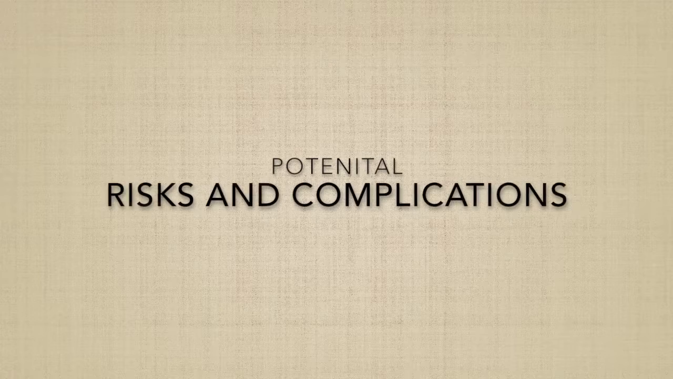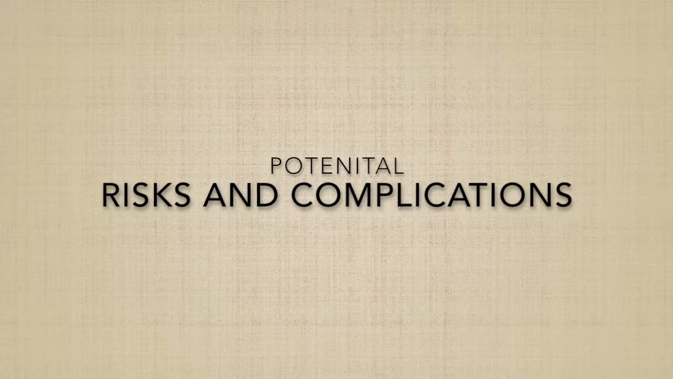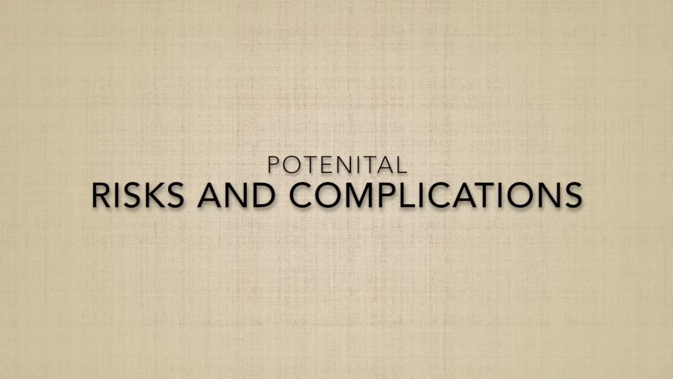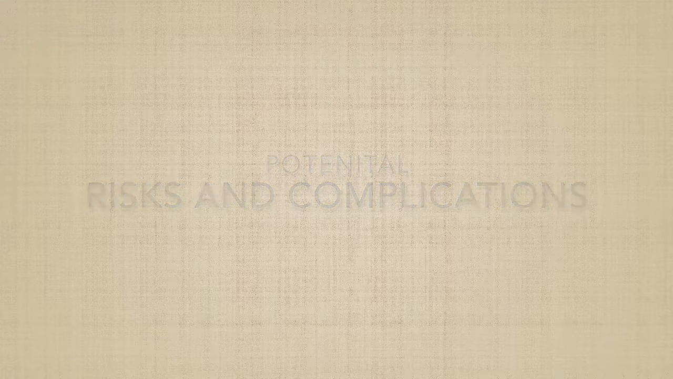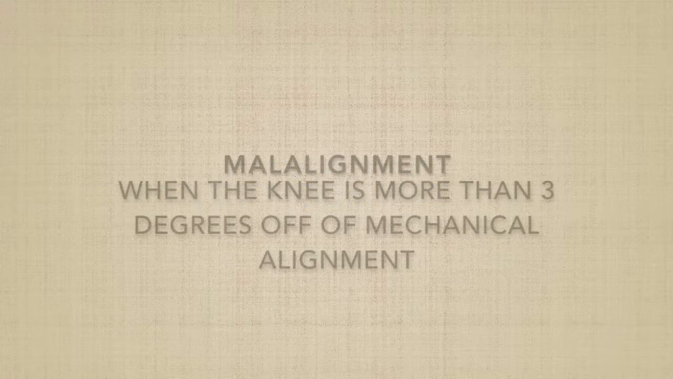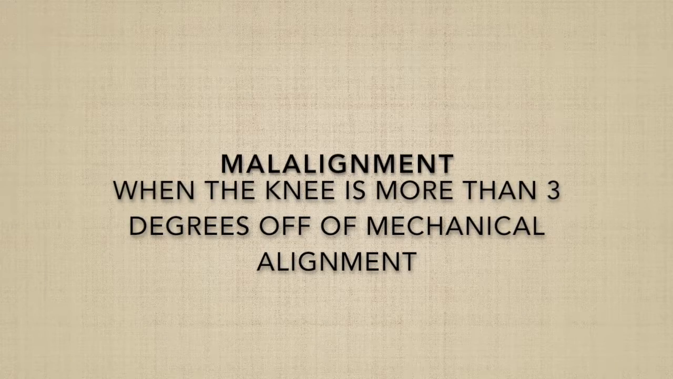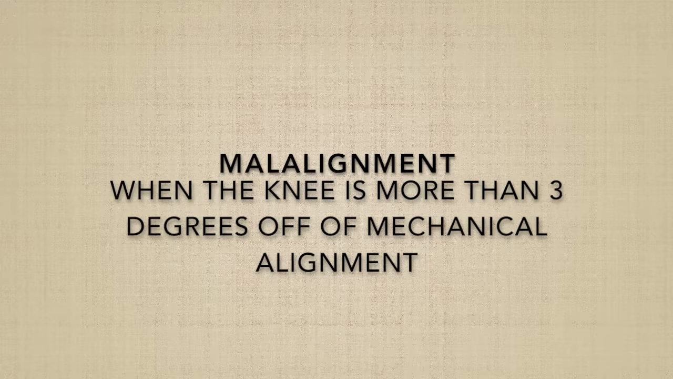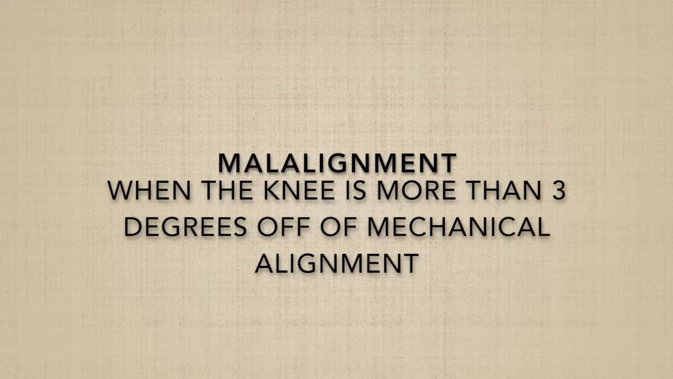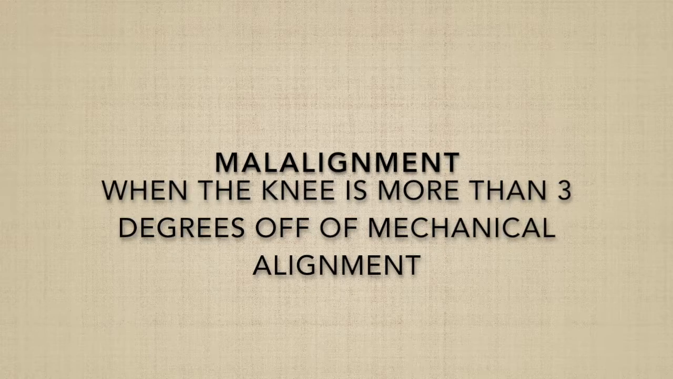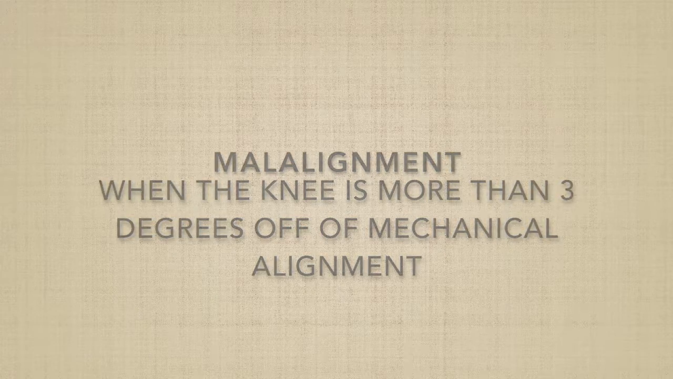One of the problems with obesity is the fact that it increases risks and complications of total knee replacement. Malalignment is a problem that occurs when the knee is more than 3 degrees off the mechanical alignment. The extra weight increases stress on the replacement parts, which can alter the angle post-operatively.